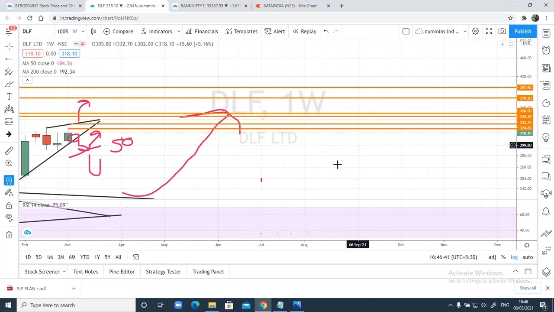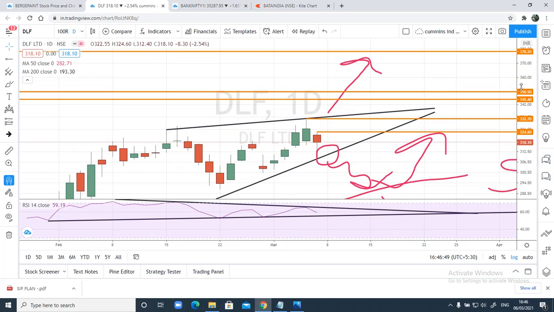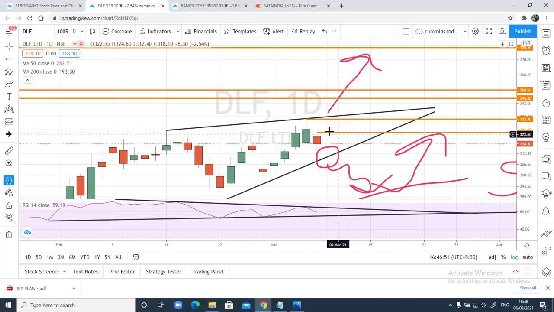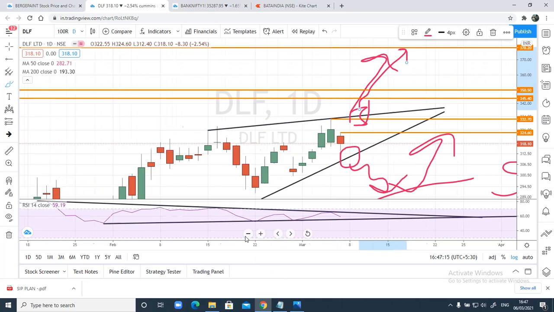In case price closes above this weekly high, let me go to daily chart. Yes, any close above the weekly high 324, prices can easily move up, and then wait for the prices to close above this resistance trend line what I have drawn. Any close above this trend line, then we can see prices 345, 350 and 378 as a maximum target for now. In between that we can have some more resistance at 360 and 370. Just make sure when prices start trading in your direction, trail the stop loss for maximum benefit.